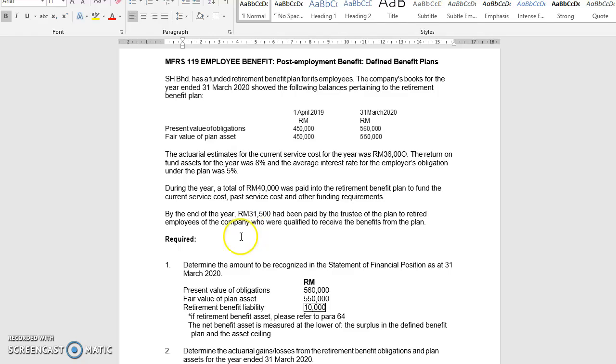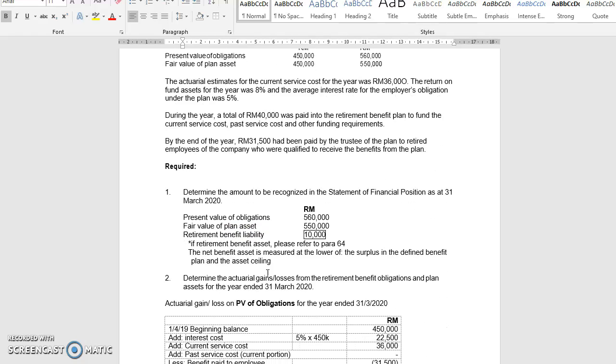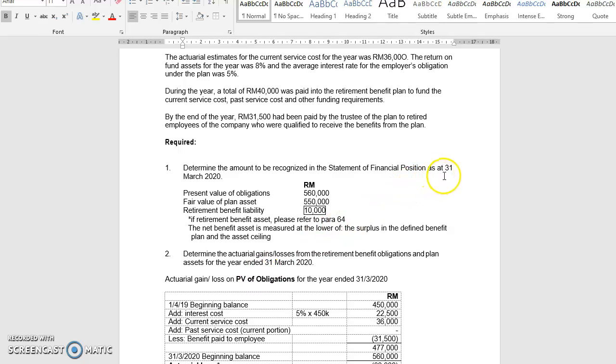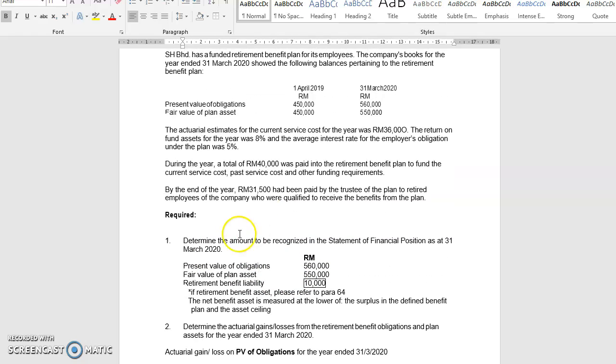As the first step, you have to calculate the amount to be recognized in the statement of financial position as at the end of the year, which is 31st March 2020. This part should be quite straightforward because you are given in this table the balance at this date, 31st March 2020. So you just take the amount, and bear in mind that present value of obligation is a liability account and fair value of plan asset is an asset account. Please do not add the two amounts.